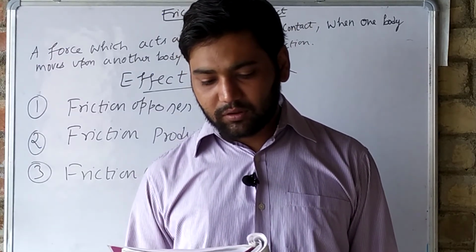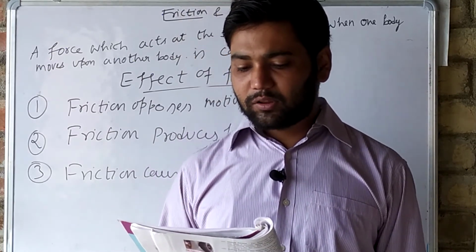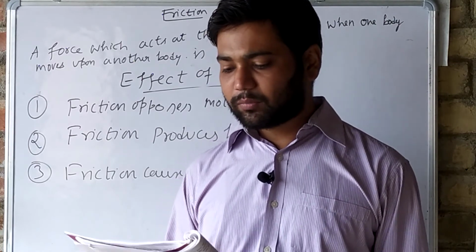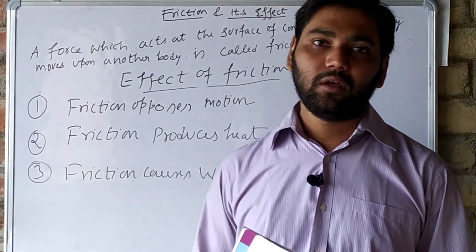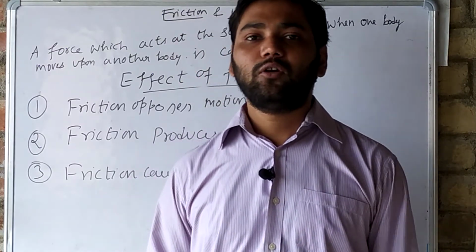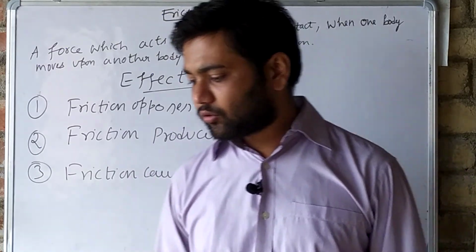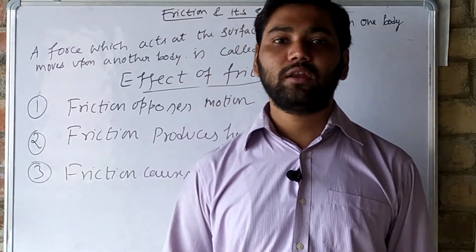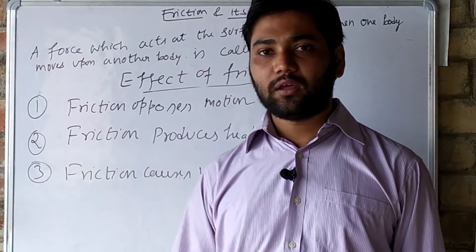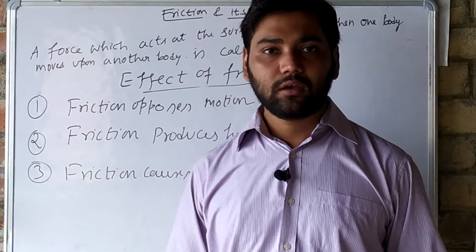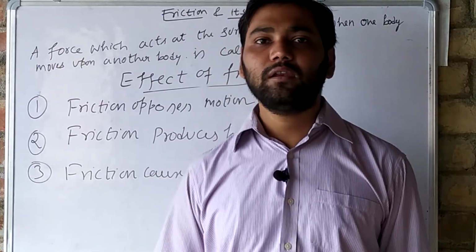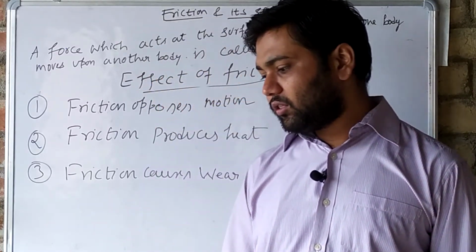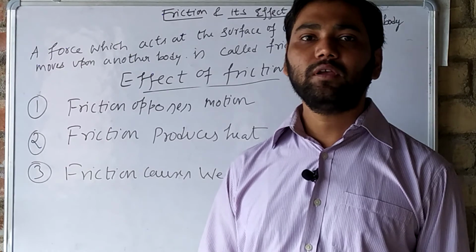Seventh, writing on paper with pencil or ball pen is possible on account of friction, because it does not allow the pencil or ball pen to slip on paper. All these are things we do in our regular life, in our regular day. Understand? We are walking, we are moving with a vehicle, we are writing with a pen. All these are the effects which we see.